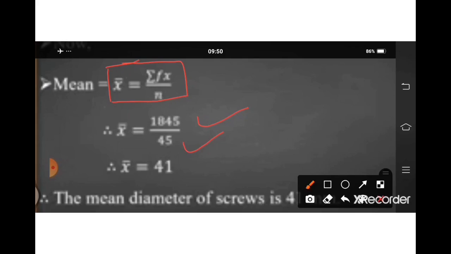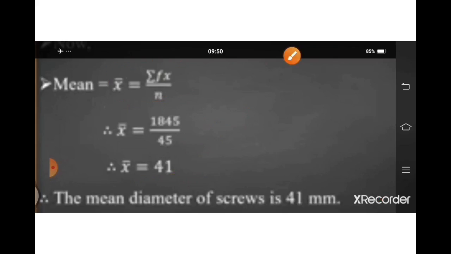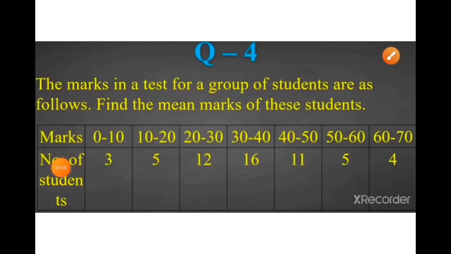We will get mean equal to 41. So the mean diameter of a screw is 41 millimeter.